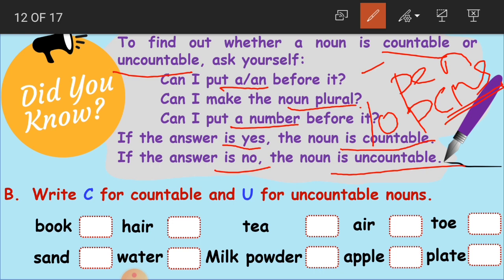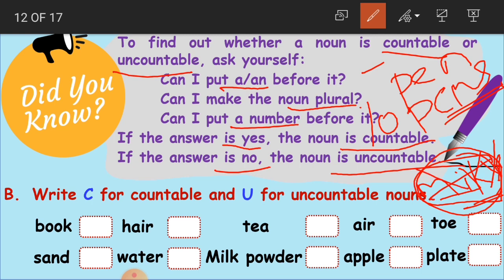That's all. Can I say there are milks? Can I make milk a plural form by adding s? No, I cannot do this. This is wrong. And I cannot count it. Can I say there are 10 milks? No, I cannot say that. So, because we cannot put a or an, we cannot make it plural, and we cannot count it, this milk becomes uncountable.